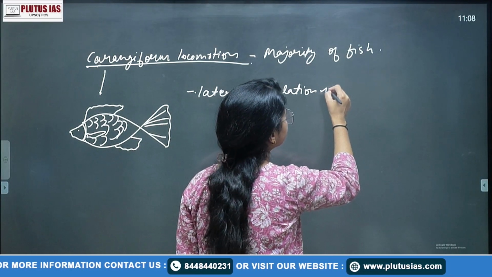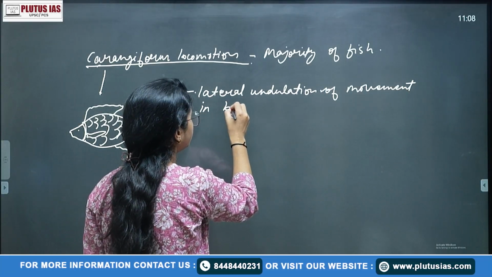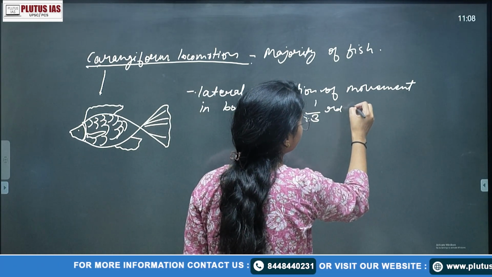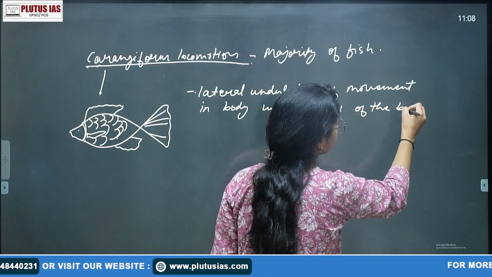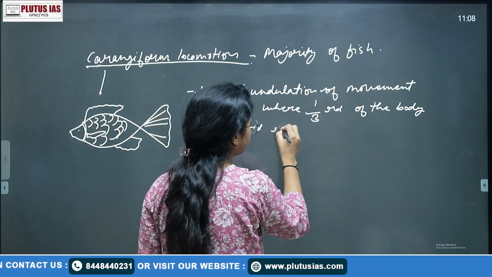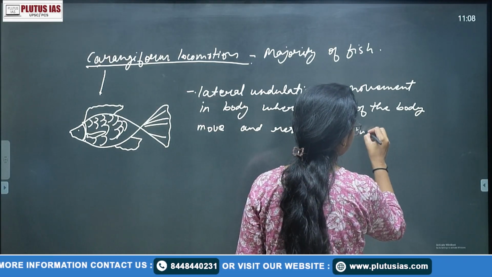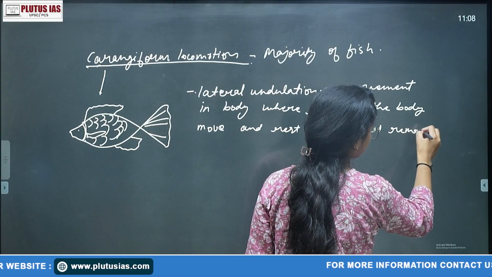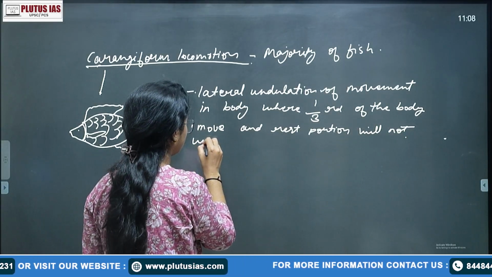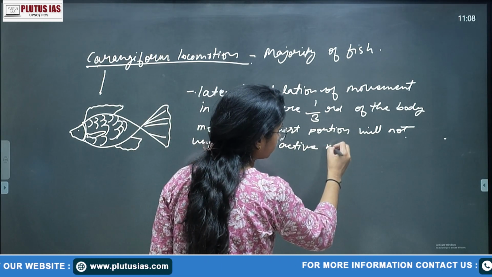So, lateral undulation movement in the body, where 1/3 of the body moves, and the rest of the portion will not move, will not undergo active movement.